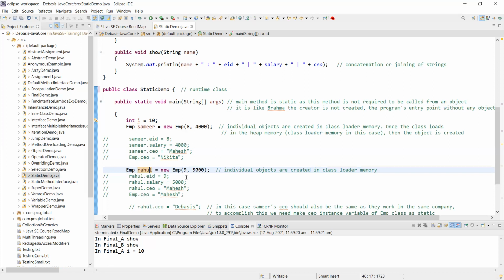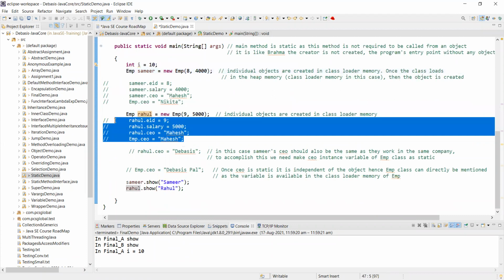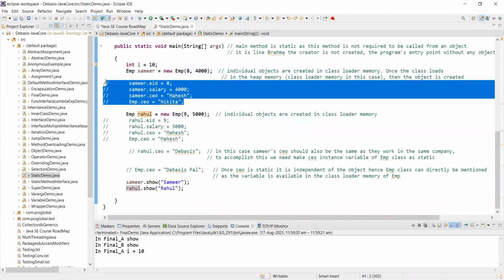So all these things are there. But I am not passing in CEO. You see, what am I passing in? 8 and 9 as employee IDs for Samir and Rahul, and 4,000 and 5,000 as salaries for Samir and Rahul respectively. Now let's execute this. Now what I'm doing is I have commented out all these things.